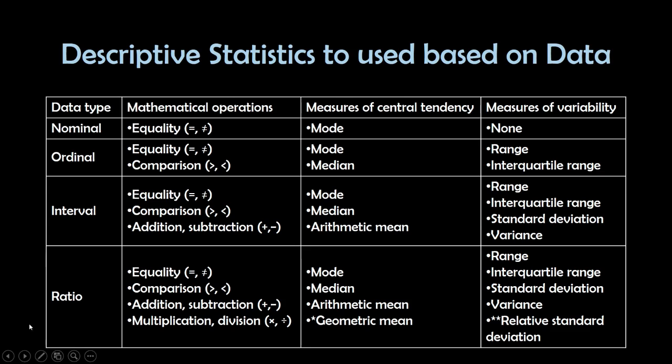And when we have ratio data, the mathematical operations that can be performed are equality, comparison, addition, subtraction, multiplication, and division. And the measures of central tendency that can be used are the mode, median, arithmetic mean, and geometric mean. And for the measures of variability, we can measure the range, interquartile range, standard deviation, variance, and relative standard deviation.